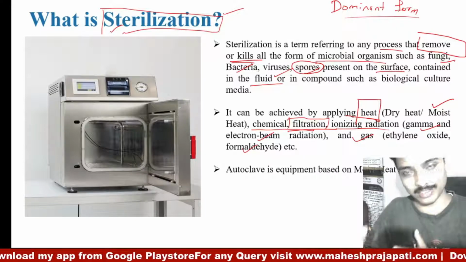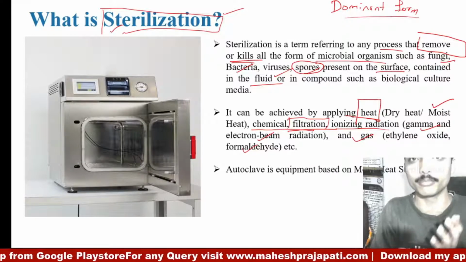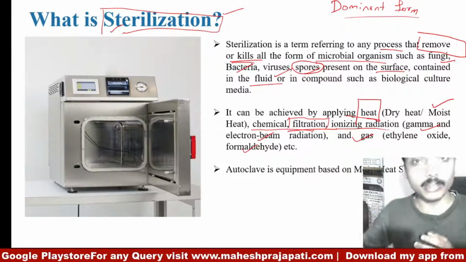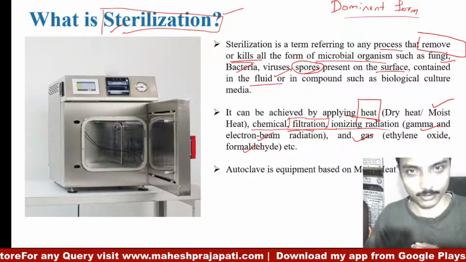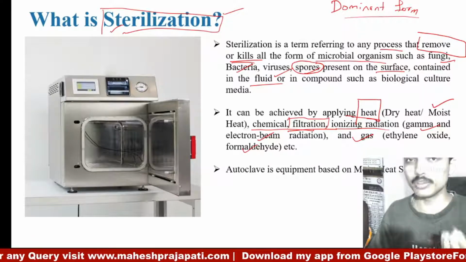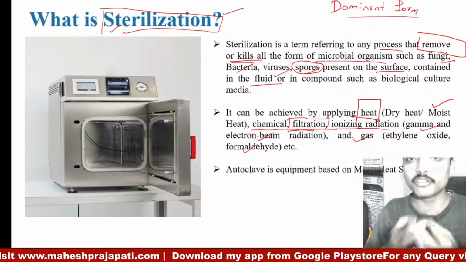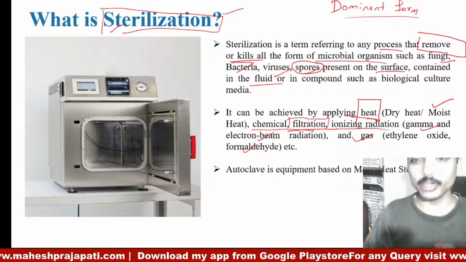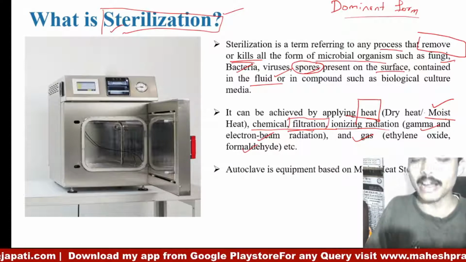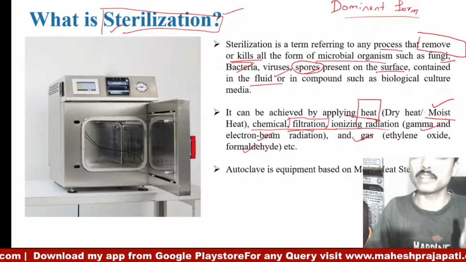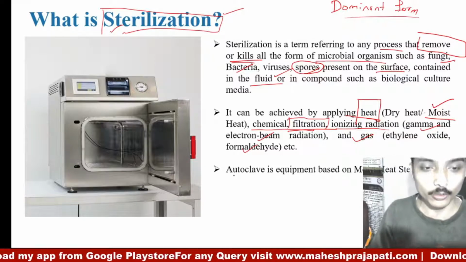There are two types of sterilization by heat. One is dry heat sterilization, in which we use dry air at very high temperature, which will remove all the bacteria or microorganisms. The other method is moist heat, which is steam, and compared to dry heat, it achieves sterilization at a lower temperature. So in this video we will talk about sterilization by moist heat, and the equipment based on moist heat sterilization is the autoclave.